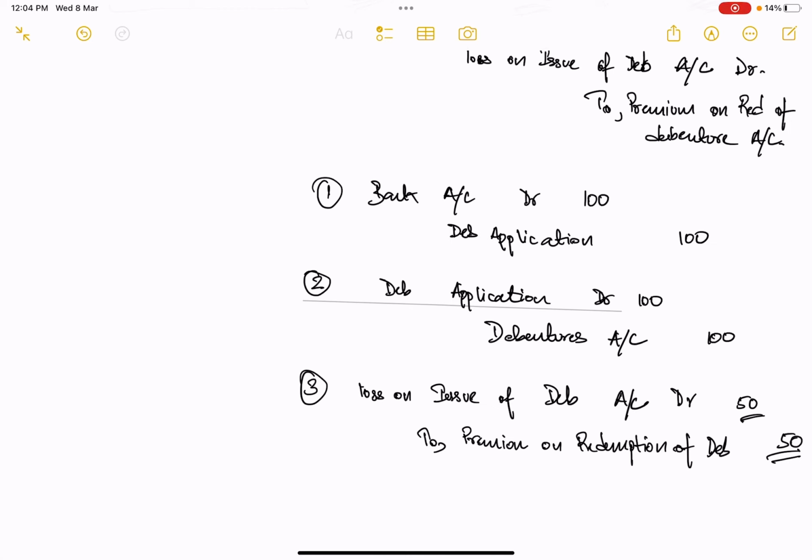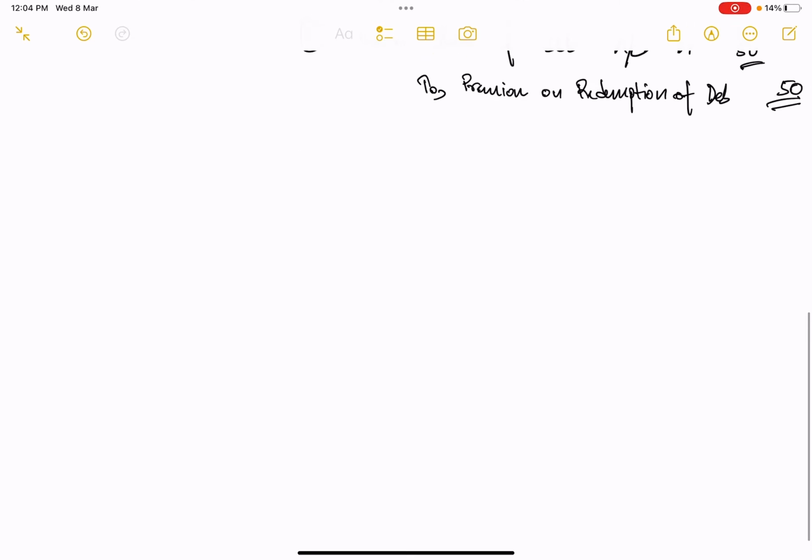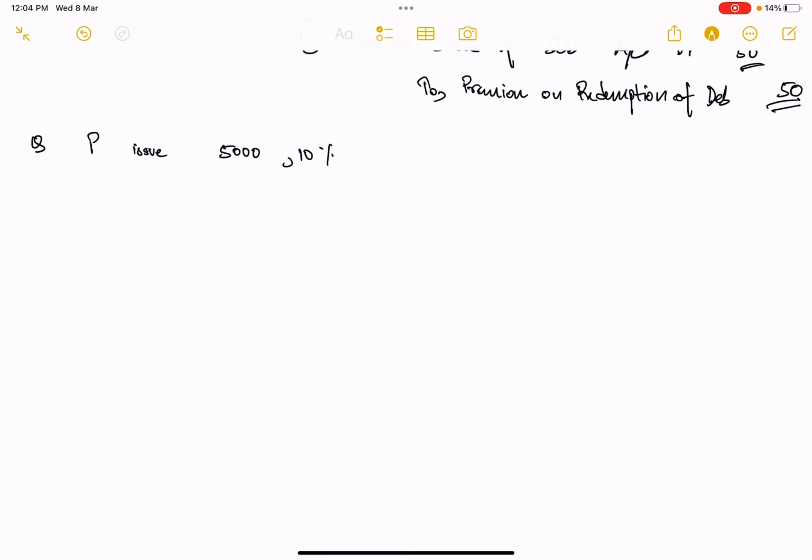All right, so that is what will happen in this case. So let's see, again let's see some examples to see how this is to be recorded. Let's say there is a company P that has issued, let's say, 5,000 10% debentures each at, let's say, a discount of 5%.